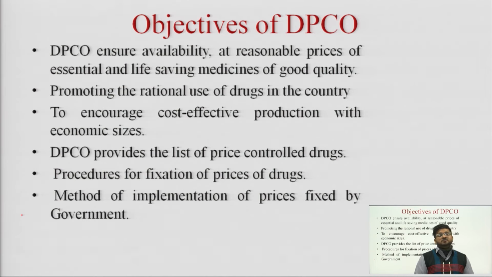DPCO provides the list of prices of controlled drugs, and it helps in making the procedures for the fixation of price of drugs, as we have studied about the maximum retail price and ceiling price. DPCO's objective is to implement the prices which have been fixed by the government.